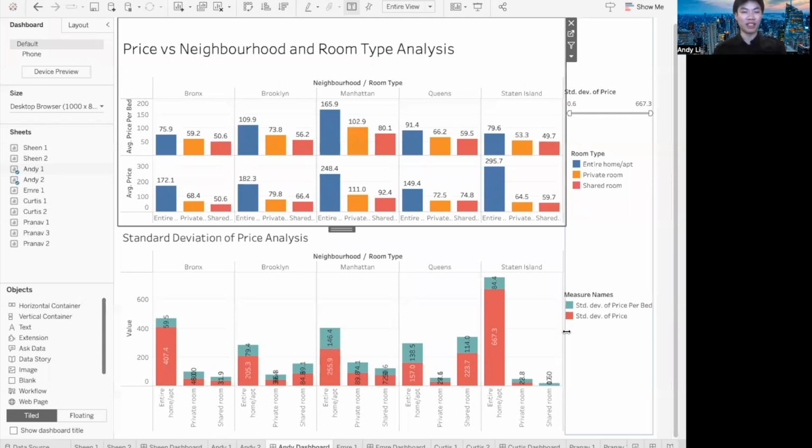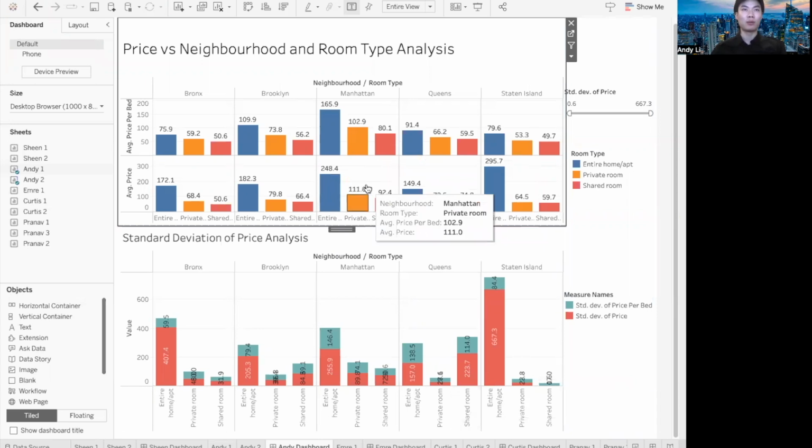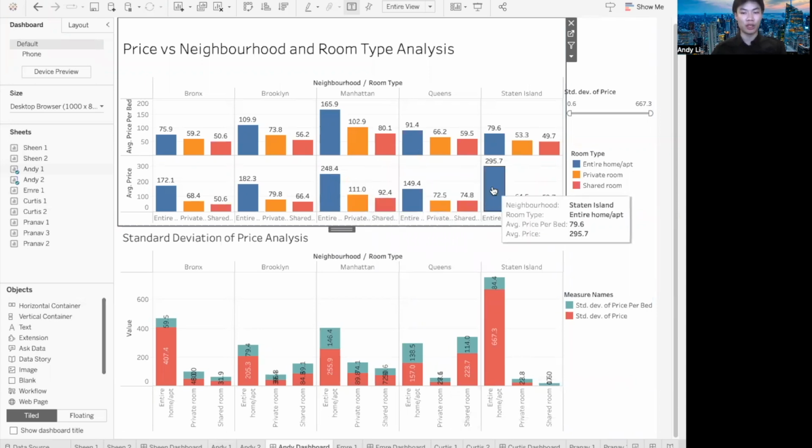Hi, our next analysis is price versus neighborhood and room type. We first want to observe the price differences between the different categories, such as location and Airbnb room types. The average price of entire room is significantly higher than the other 2 room types, as you can see on the graph. Private rooms are slightly higher than shared rooms.